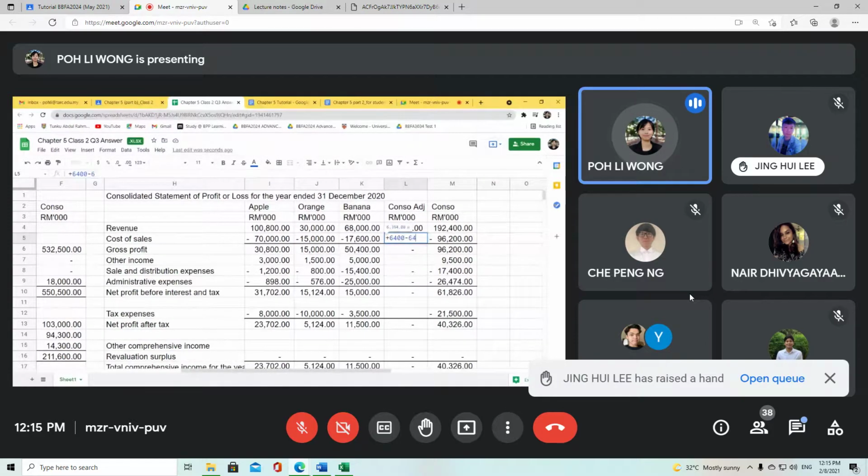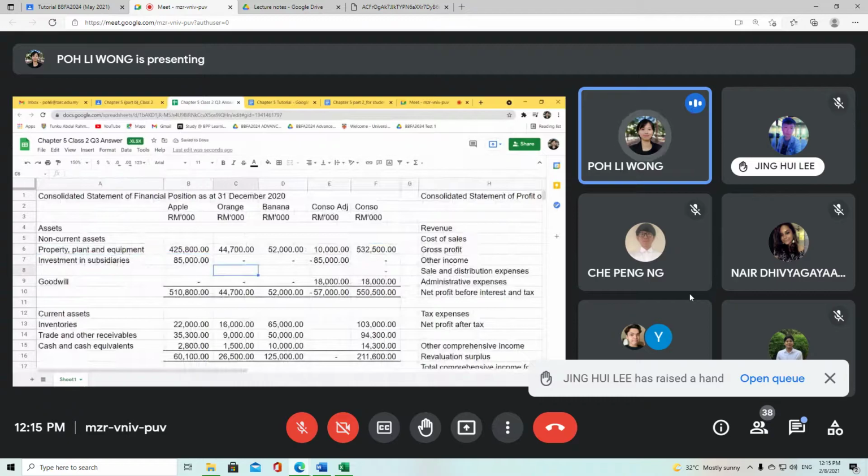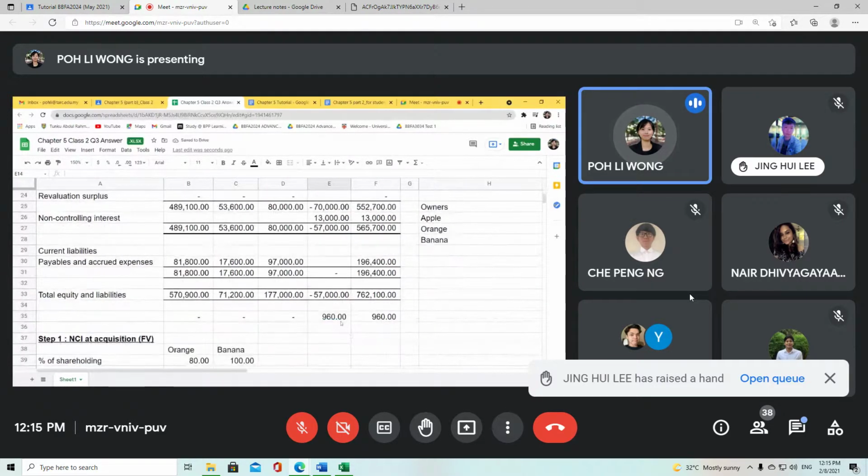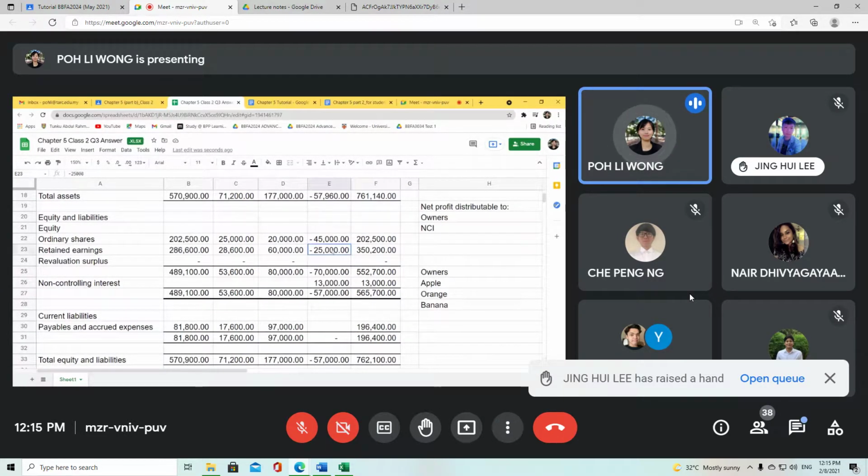Okay, minus cost of sales 960, and then you have inventories, you also have to minus off 960. So there is definitely an out of balance of 960, and this out of balance is because of the retained earnings portion that you have to adjust together with non-controlling interest. Why do you have to adjust these two portions?